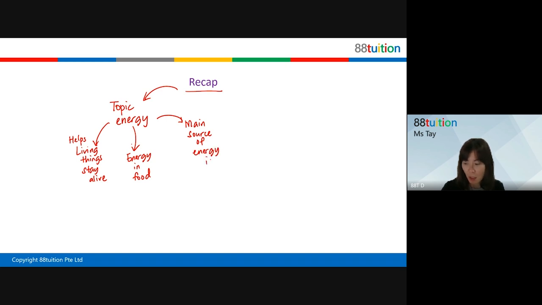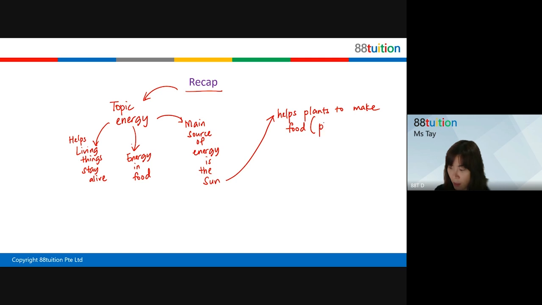Main source of energy is the sun. Very good, Wenjin. Is the sun. Okay, so the sun leads to something. The sun then helps plants to make food. Okay, what is this process known as? The sun helps the plants to make food. Very good. Yes, so we are now into photosynthesis, right?